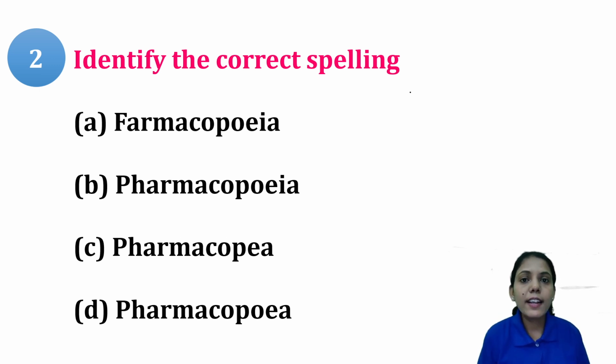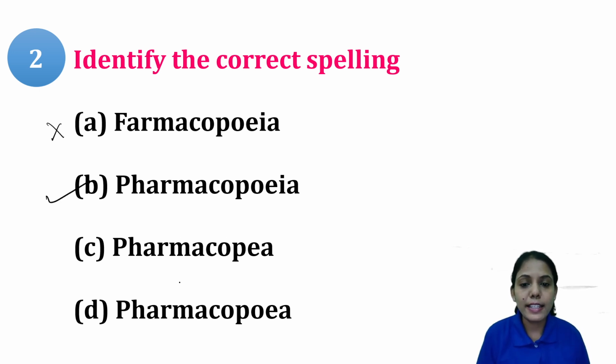So the spelling is regarding pharmacopoeia. Although we pronounce it as pharmacopoeia, the spelling is different. So first, it is given as starting with F. Although we pronounce it like that, it does not start with the letter F. So option A is not the right answer. Next is pharmacopoeia. The actual spelling is P-O-E-I-A. So option B is the right answer.